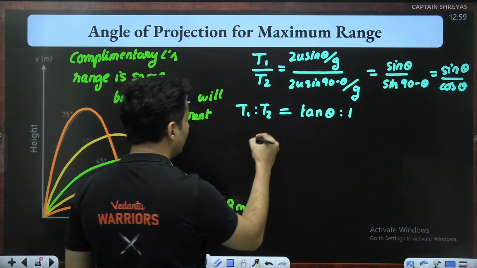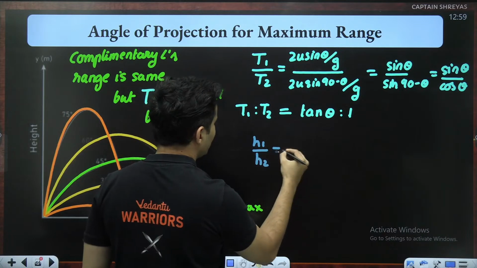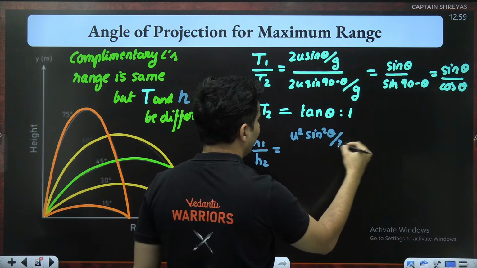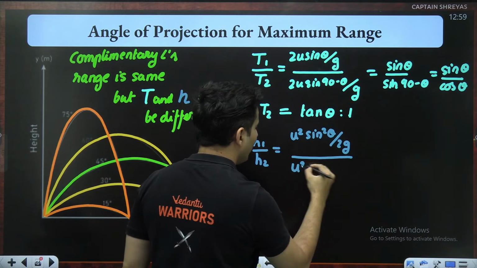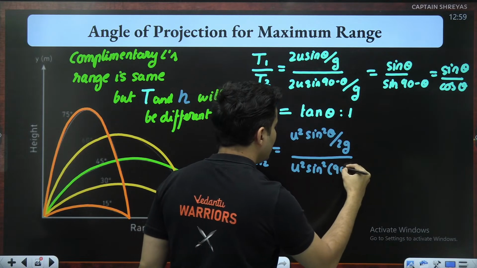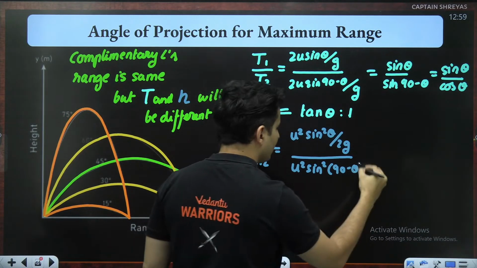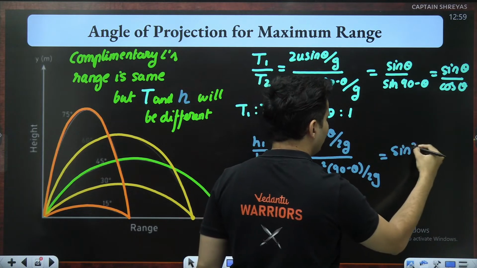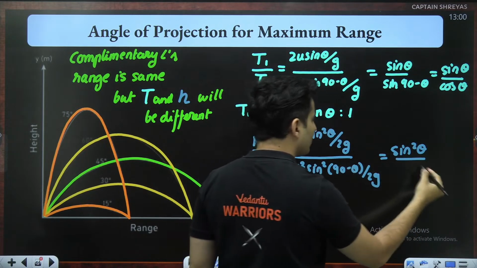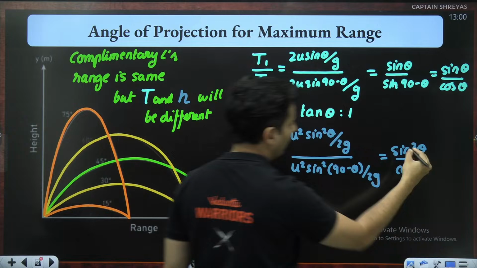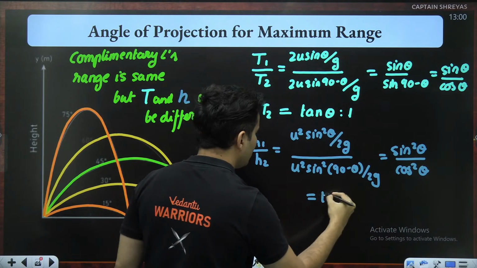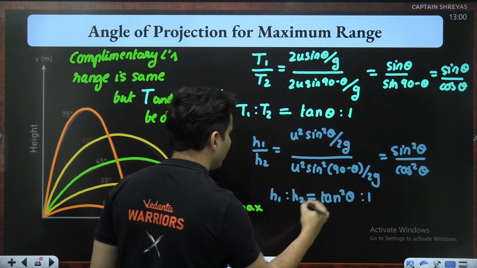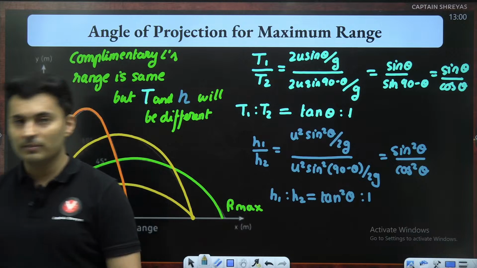Similarly, if you do it for height, h1 by h2, what is the ratio? It is u square sine square theta divided by 2g upon u square sine square 90 minus theta divided by 2g. U square by 2g will cancel. I'll be left with sine square theta by sine square 90 minus theta, which is cos square theta. Sine by cos is basically tan. So it will be tan square theta is to 1. That's the ratio of the heights. h1 is to h2: tan square theta is to 1.